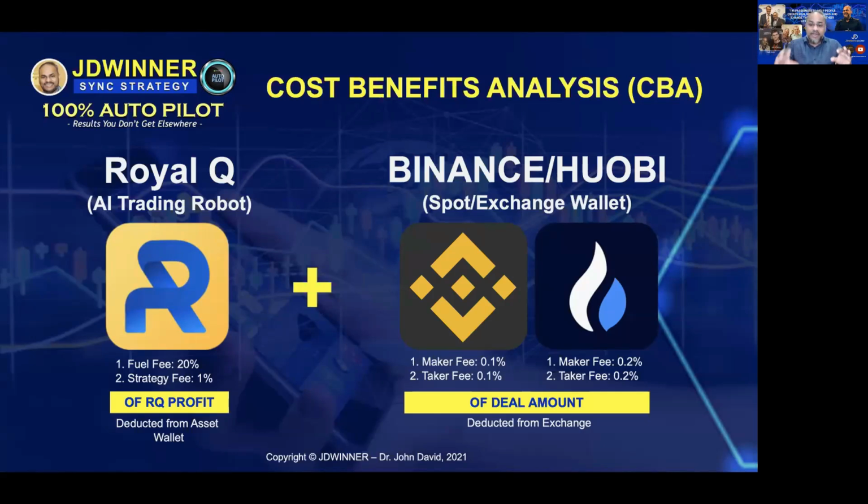So it will be deducted from the exchange, not from your bot. Can you understand me? Because in the bot, please understand, you have already specified in your API that withdrawal is already deactivated.